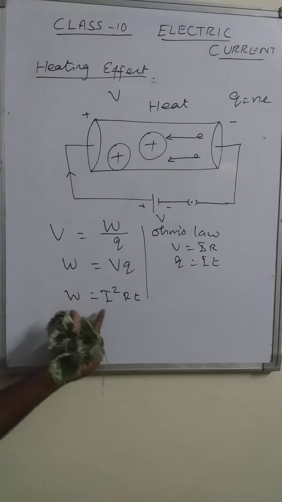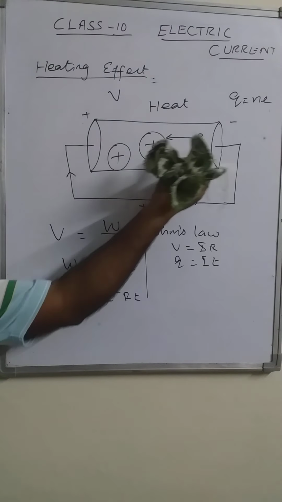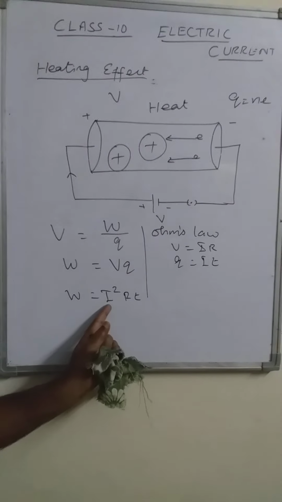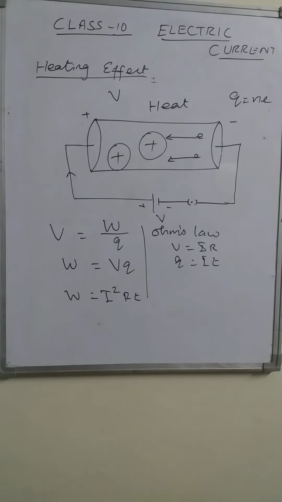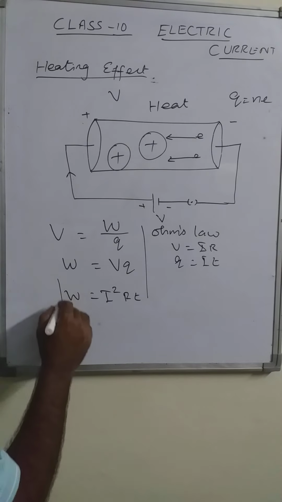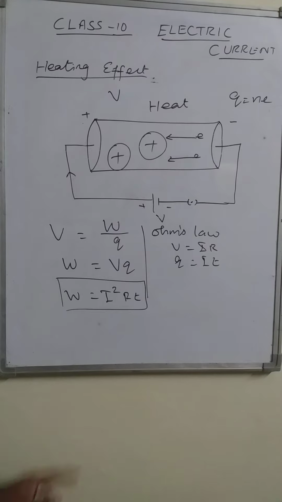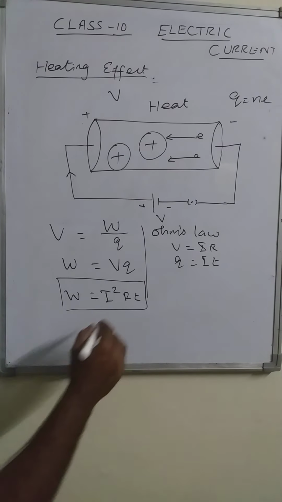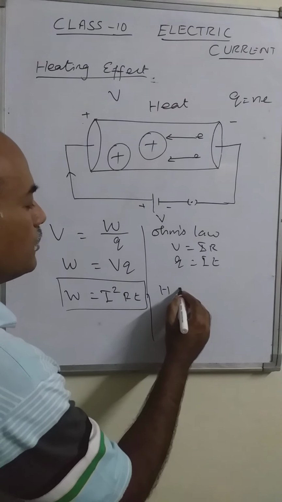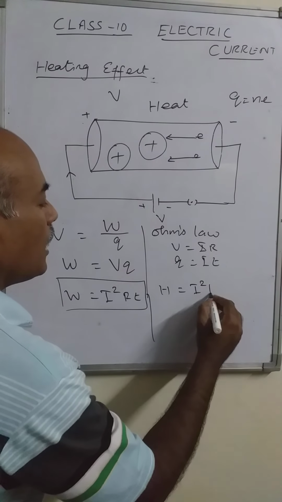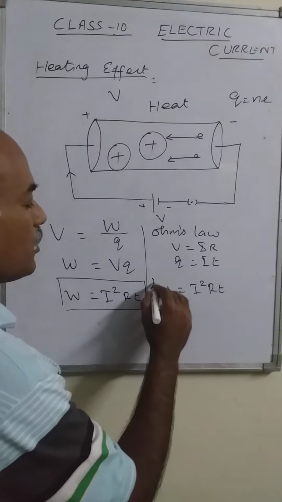This is the total amount of work done by the battery to flow the current I. And already we discussed that whatever be the work done by the battery, that is equal to the amount of heat energy produced. Therefore, heat energy H equals I squared R t.